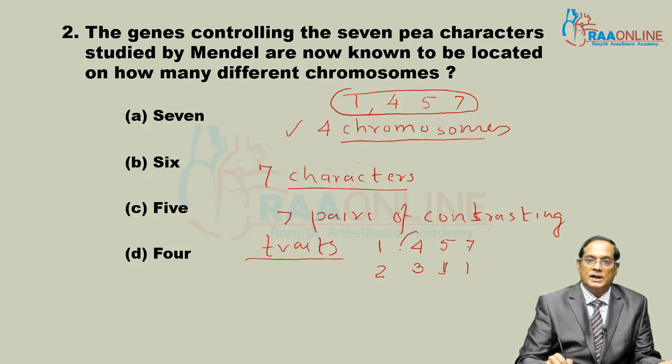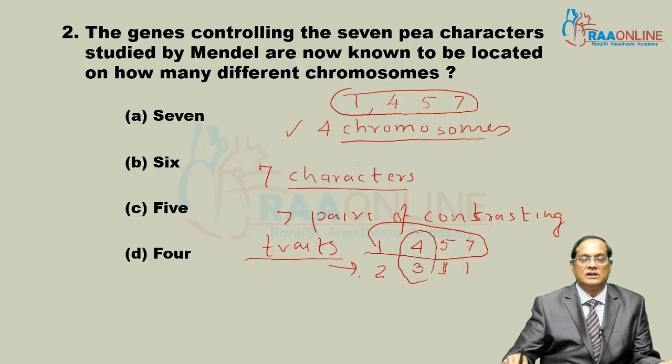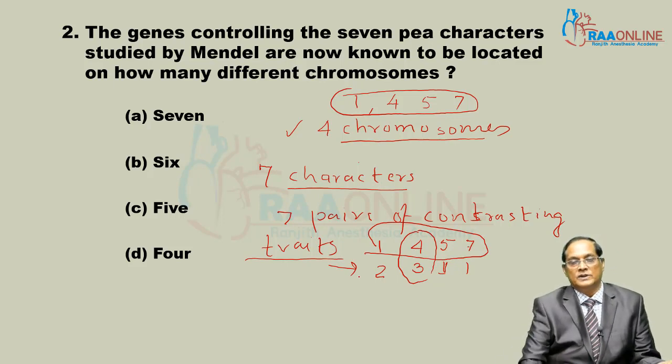So the maximum characters are located on chromosome number 4.